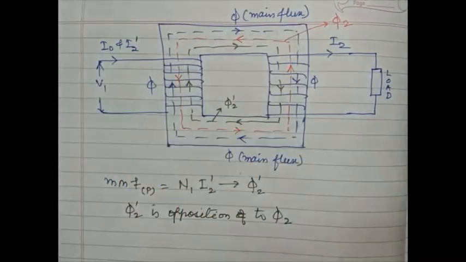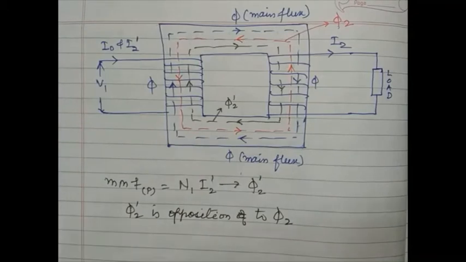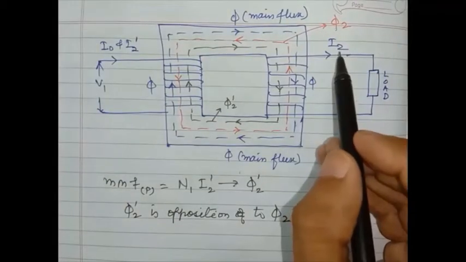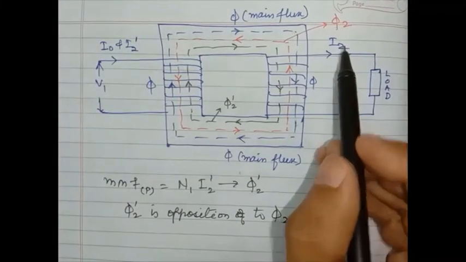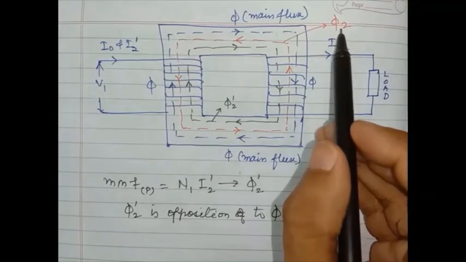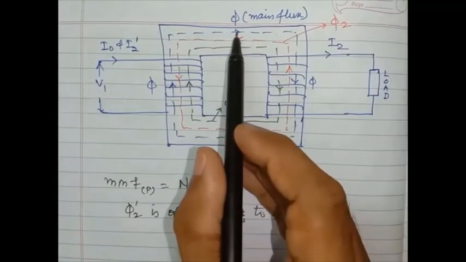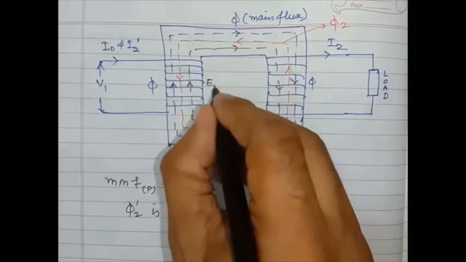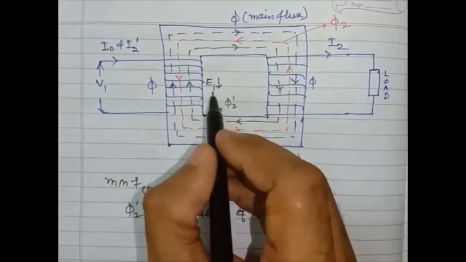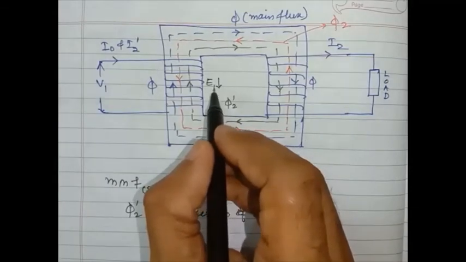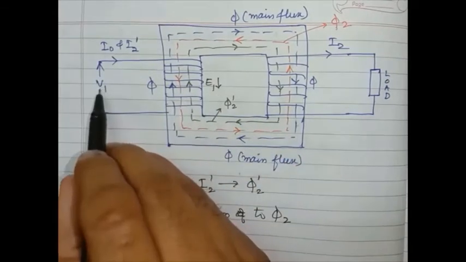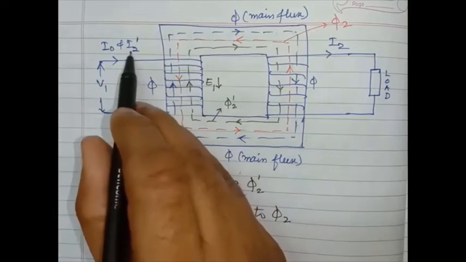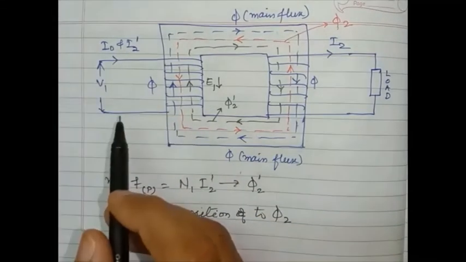Again, if the load is connected, I2 is established, and this I2 establishes phi 2, which weakens the main flux. Because of this weakening, E2 and E1 get lower, and as the applied voltage is more than E1, an additional load component starts flowing on the primary side.